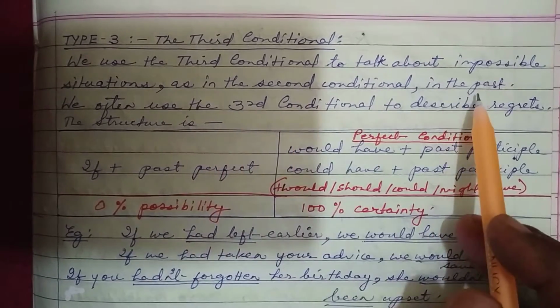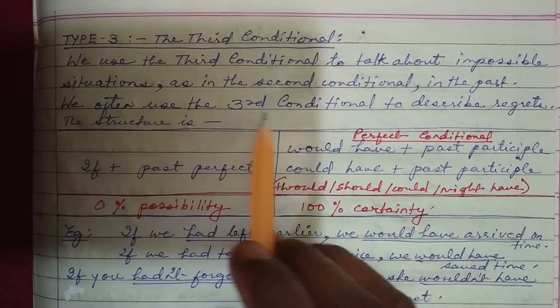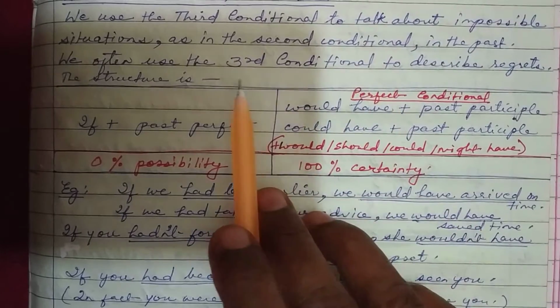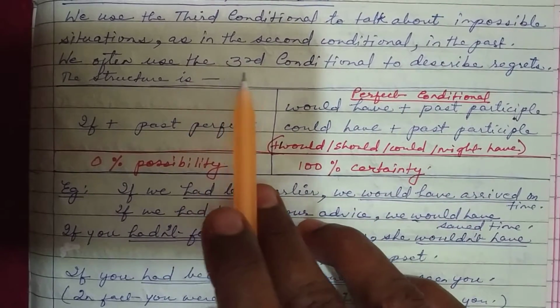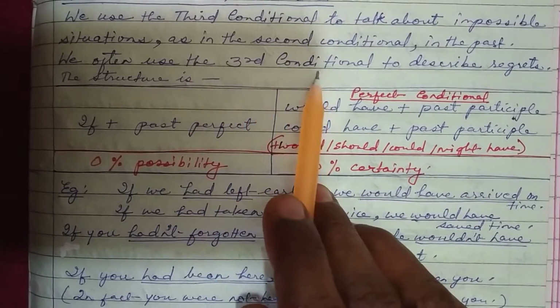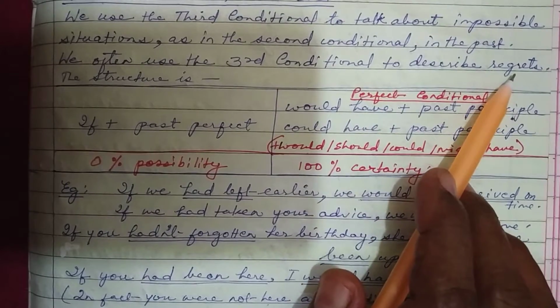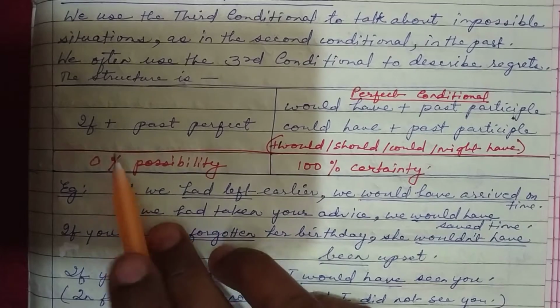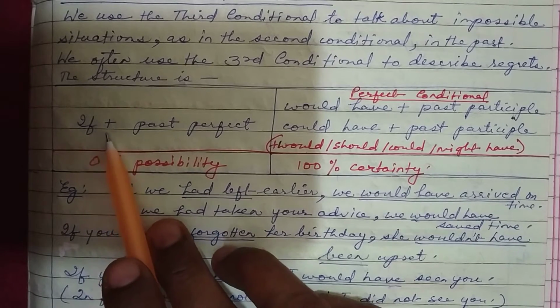As in the second conditional, in the past we often use the third conditional to describe regrets. So just like the second conditional, here we have the third conditional to describe regrets. For instance, we'll move on to the examples. First, let us see here the structure.